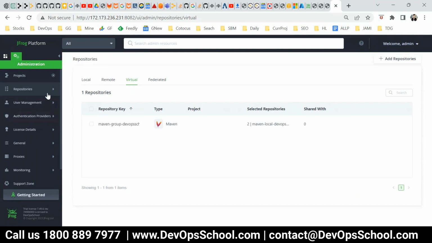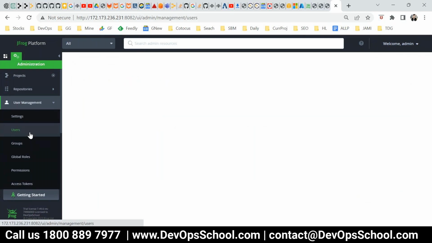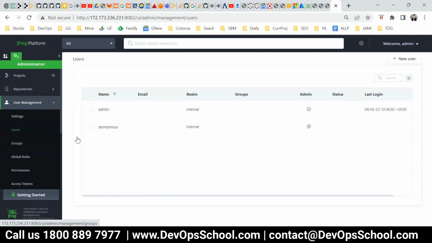Okay, now we have created the repositories, so that is done. Now let's go to the user management. So here is the user management, and here you can create a user. So let's create one user and then grant permissions and all stuff like that. It is a little slow actually. So let's create a user first.